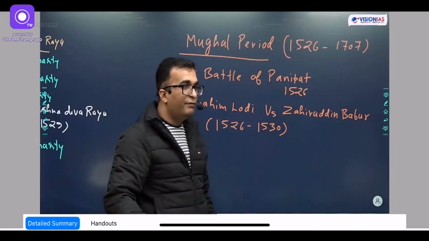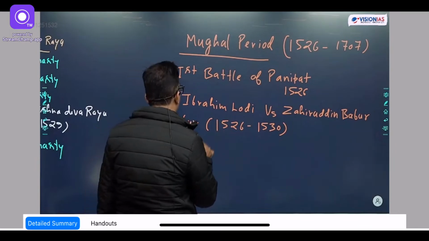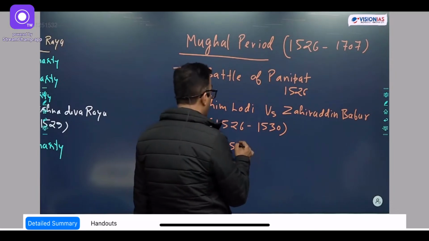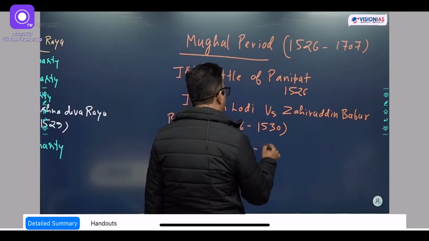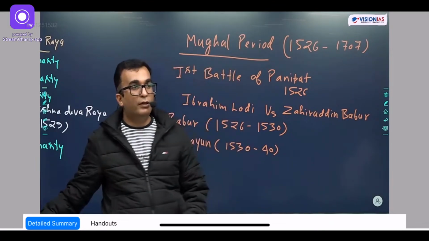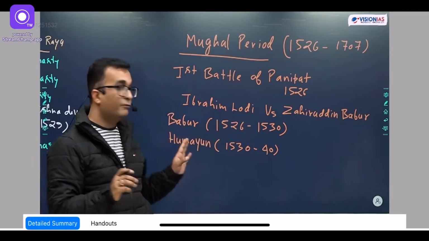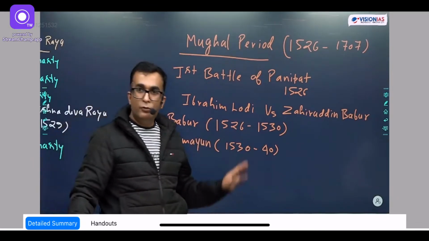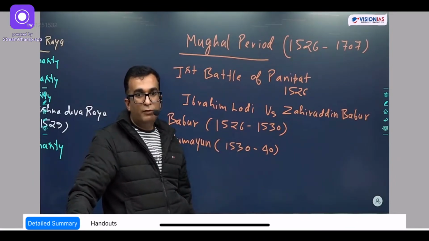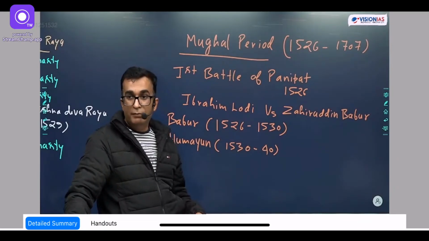Babur's death happened in 1530, and then his son Humayun becomes the next ruler. So Humayun becomes the next ruler, 1530 to 1540. It is said that he was the most unfortunate ruler in this part of the history. Why so? Though he was a good man, he had to face challenges from two rulers. One was the Gujarati ruler Bahadur Shah, and another was Sher Shah Suri of Bihar and Bengal.